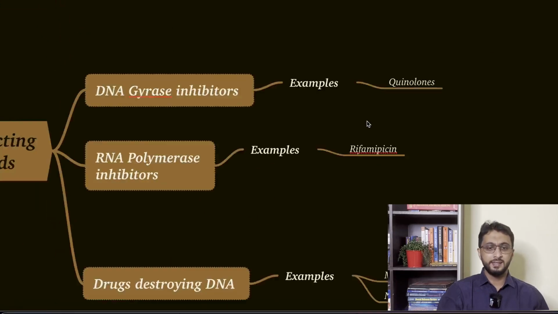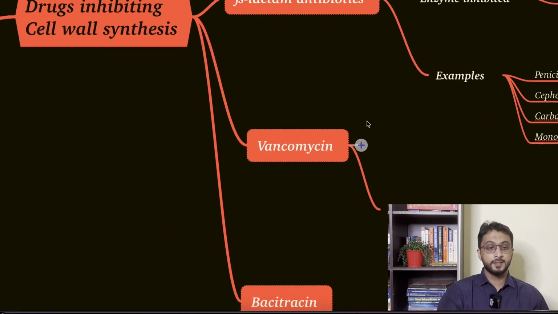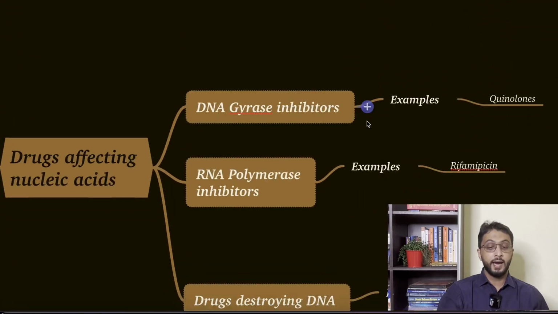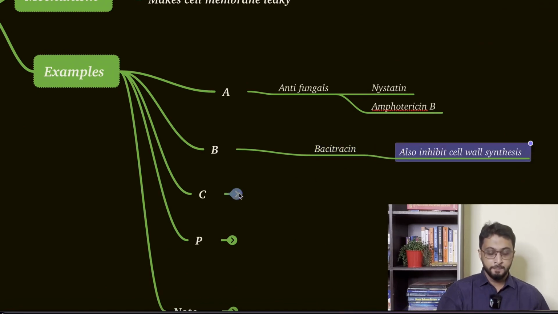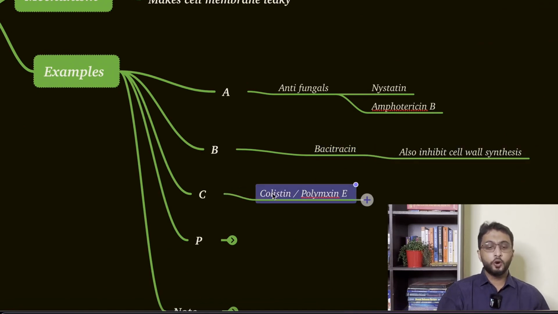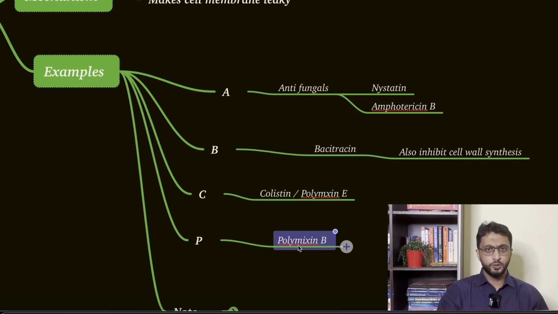Bacitracin. I told you, bacitracin acts by two mechanisms. One is cell wall synthesis inhibitor, second is acting on the cell membrane. So remember, this is one question asked. Now C for colistin or polymyxin E. There is polymyxin B and polymyxin E. Both have been asked. Other name for polymyxin E is colistin.